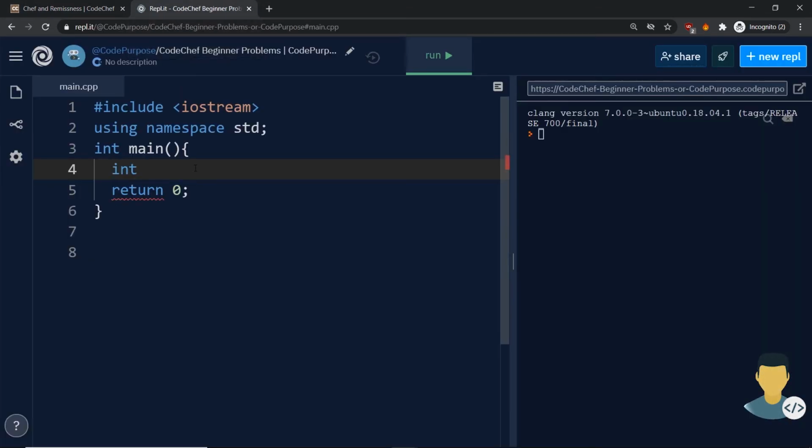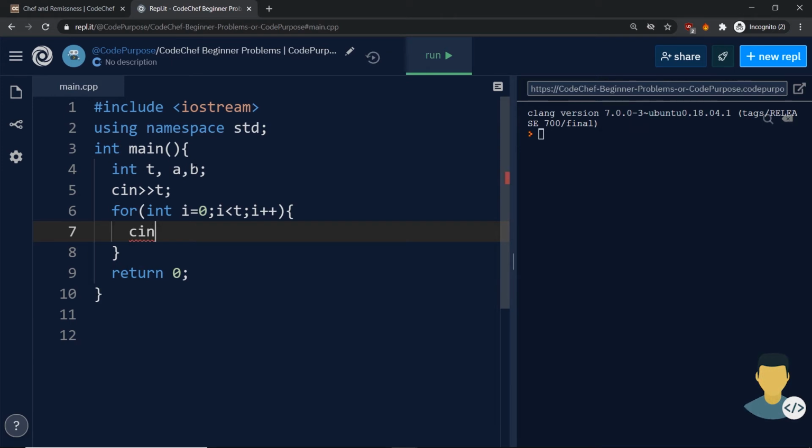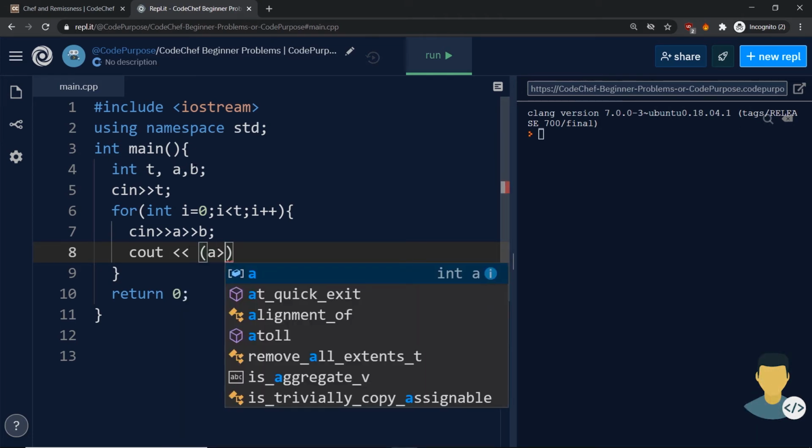Again, we declare t and two variables a and b, the numbers that are given from the guards to the boss of the chef, and we read the number of test cases. We write a for cycle that iterates as many times as needed to finish all the test cases, and we read both of the given numbers from the guards, and we are going to use a ternary operator. We are saying if a is greater than b,